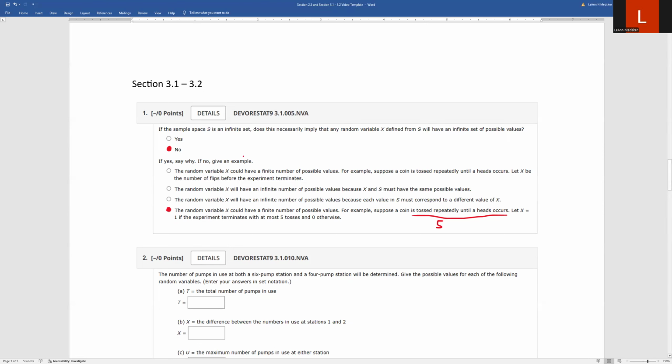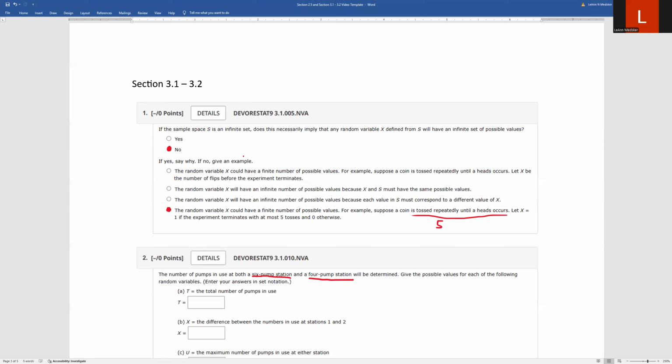Okay. And then let's look at our second one. It says the number of pumps in use at a 6 pump station and a 4 pump station. So we have two different stations, one with 6, one with 4 pumps, and we're looking at both of these. So imagine these two gas stations are across the street from each other. One's got 6 pumps, one's got 4 pumps, and we're just looking and seeing if they have pumps in use, at both, at the same time.